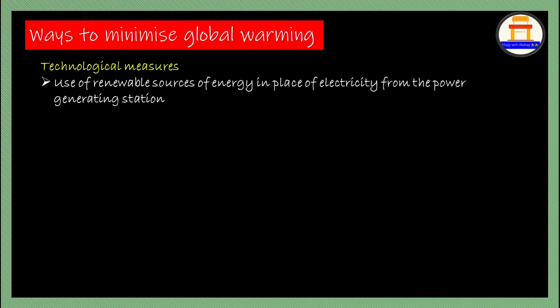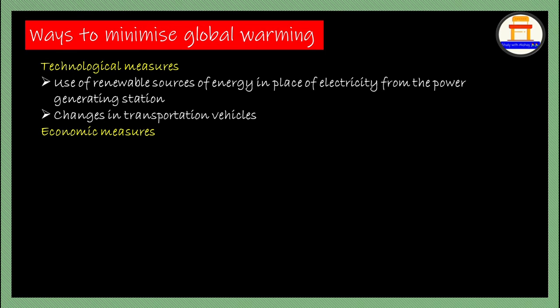Next, change in transportation of vehicles. Same as I have told, this is the way. Electric vehicles reduce the global warming. So as a result, we can make sure that they are used. Or use cycles, or don't use petrol vehicles. If I say just petrol, you will be using gas vehicles or diesel vehicles, or any other non-renewable resources used over there. Please don't use them. So next is economical measures.